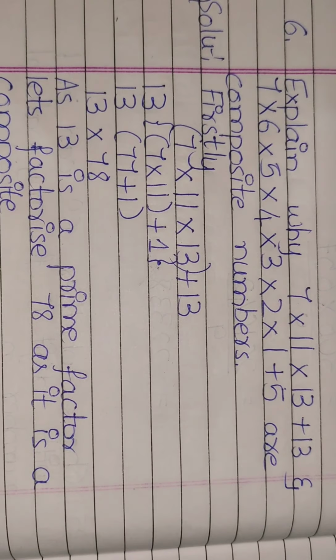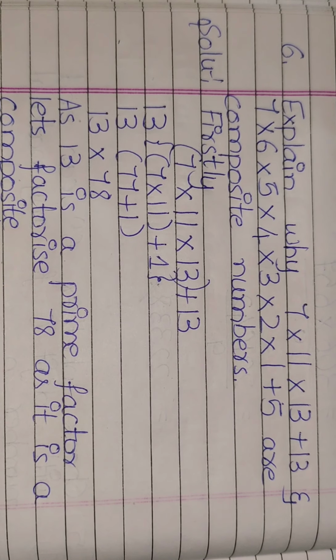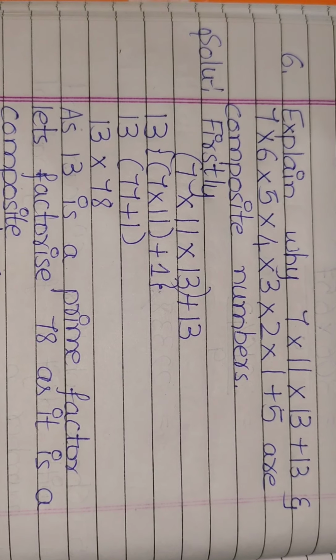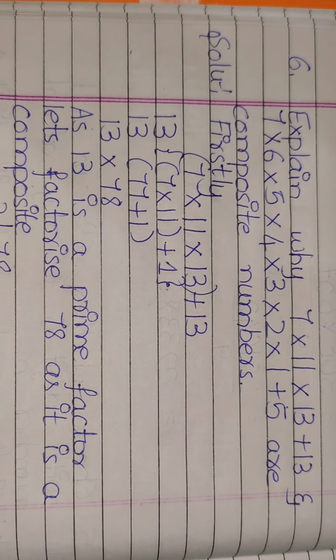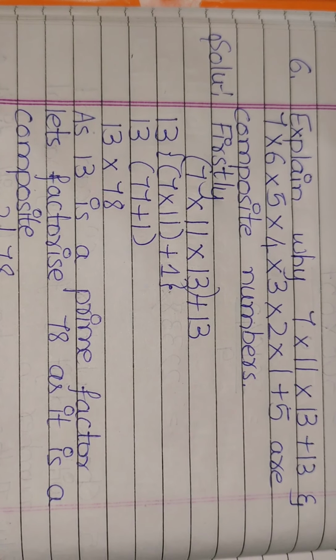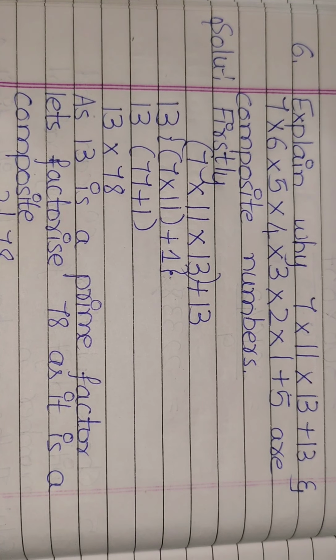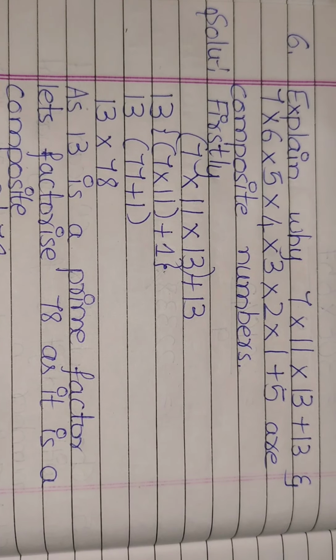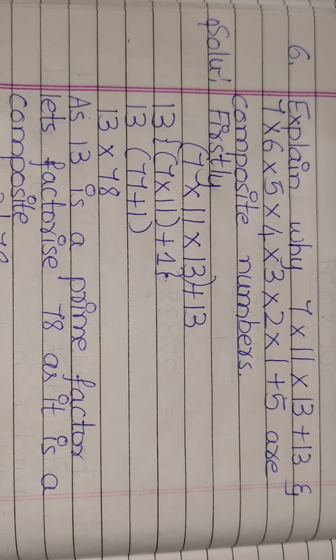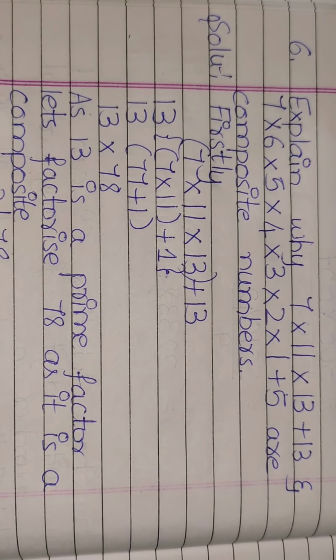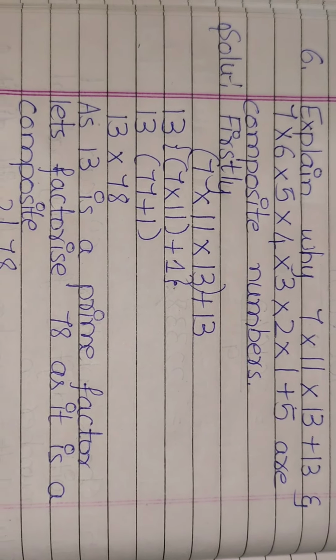Okay, now let's come back to the sixth question, that is, explain why 7 into 11 into 13 plus 13 and 7 into 6 into 5 into 4 into 3 into 2 into 1 plus 5 are composite numbers. So let me recap for you all. The composite numbers are the numbers which can be divided by at least one number other than 1 and itself. So let us solve the sum.